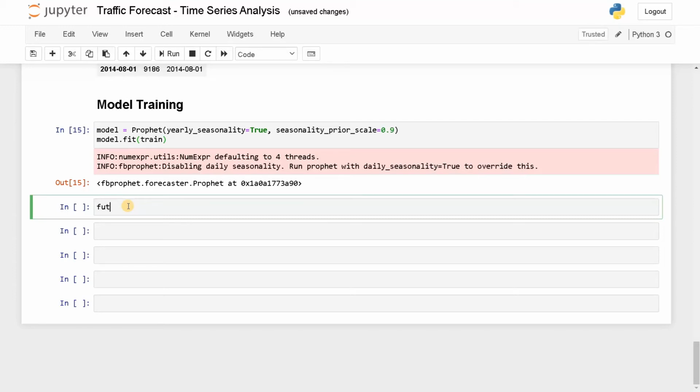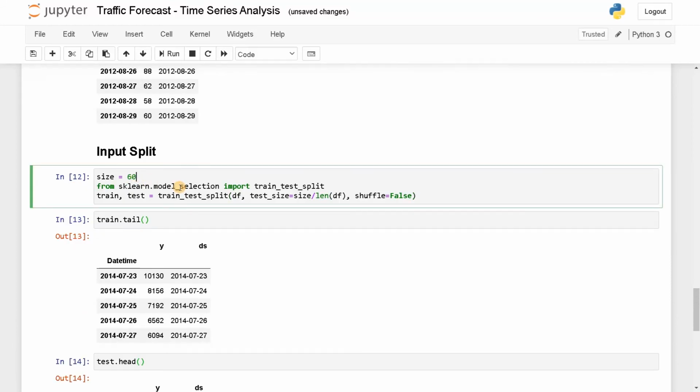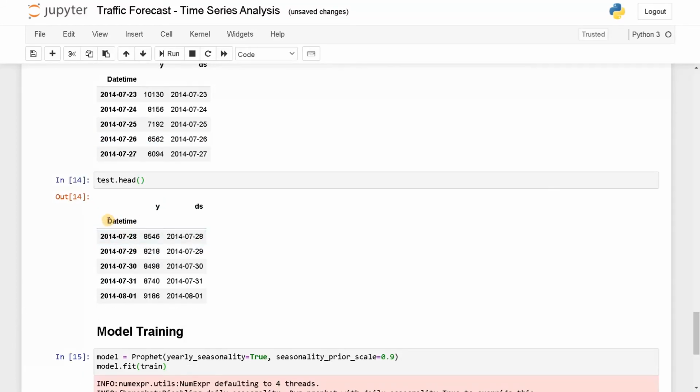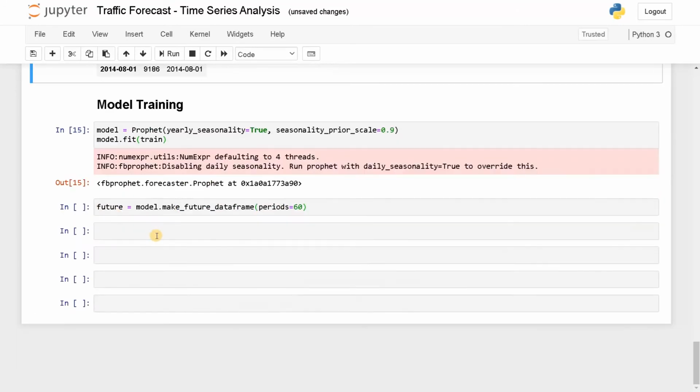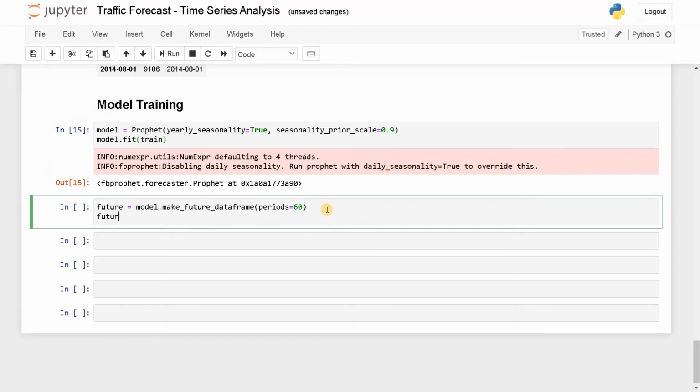So future data frame. Future equals model dot make future data frame. So based on the date values only, it's going to predict. So you can use this method. So periods equals 60. So we already decided we are going to predict 60 days. You can also use this date in the test column directly instead of this feature. Let's display it in order to see it clearly what's inside.